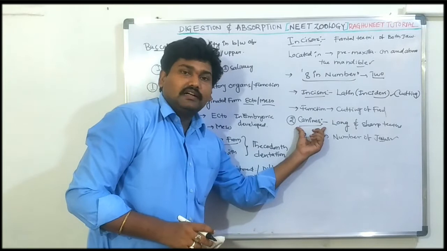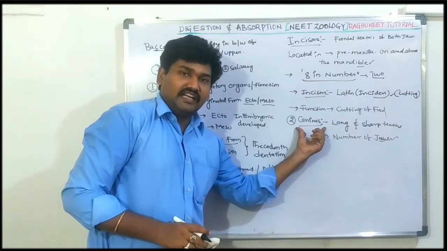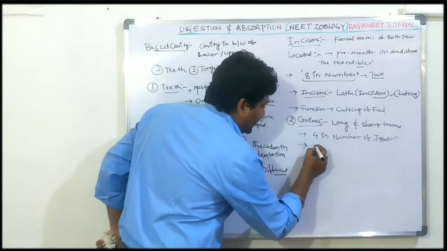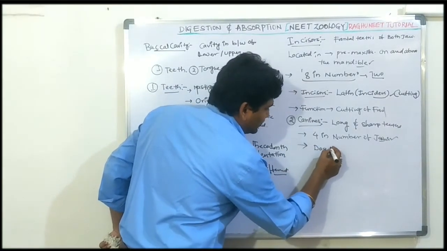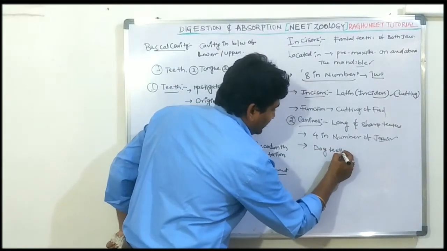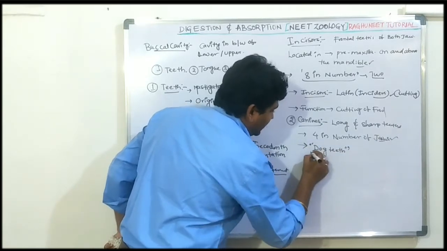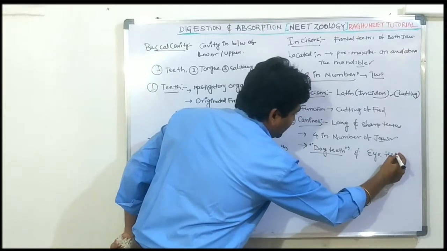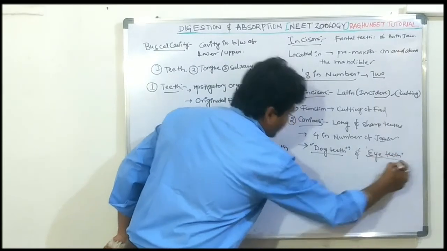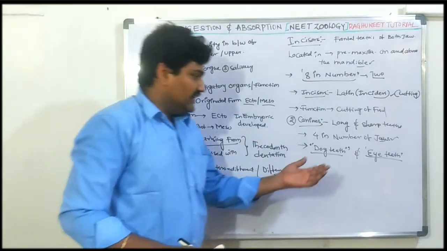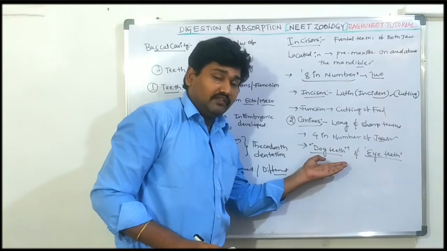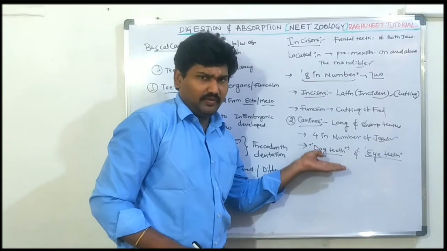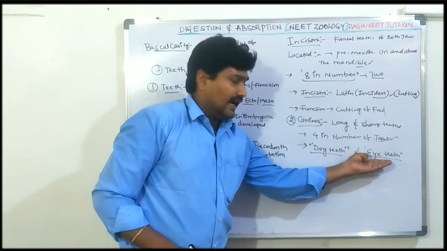The canines are called dog teeth or eye teeth. Very, very important. Why are they called dog teeth? Because most of these canine teeth are present in dogs, like mammalia. What is the eye teeth?